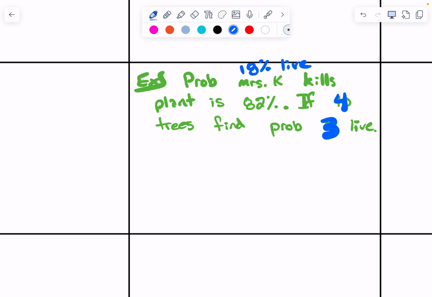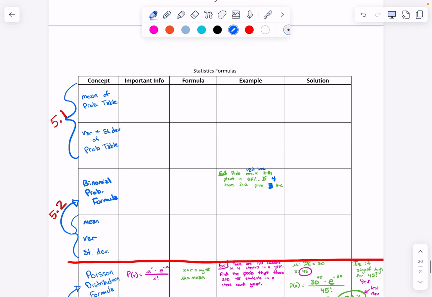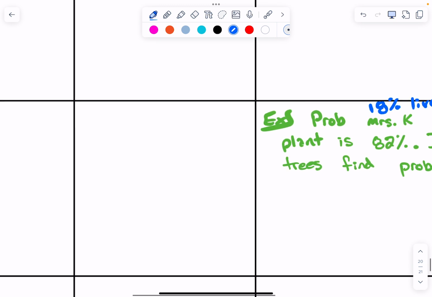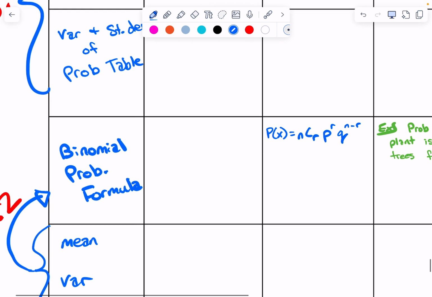Yeah. Okay, let's fill in the formula first, and then we'll pick apart all of the stuff that we need. So this is the P of X equals nCr, P to the r, Q to the n minus r. That is the binomial probability formula.